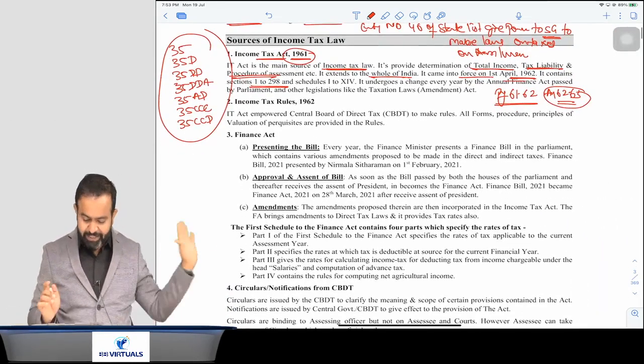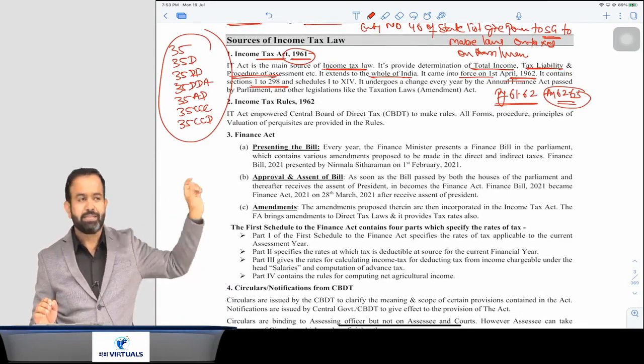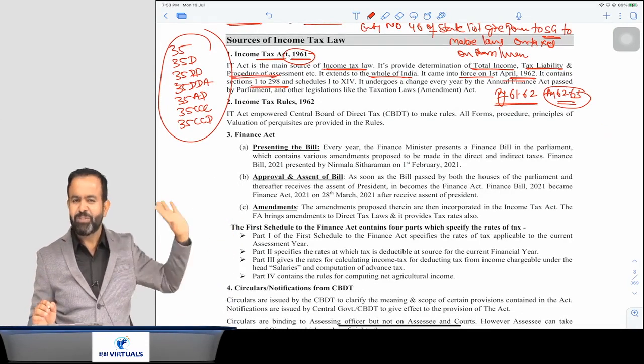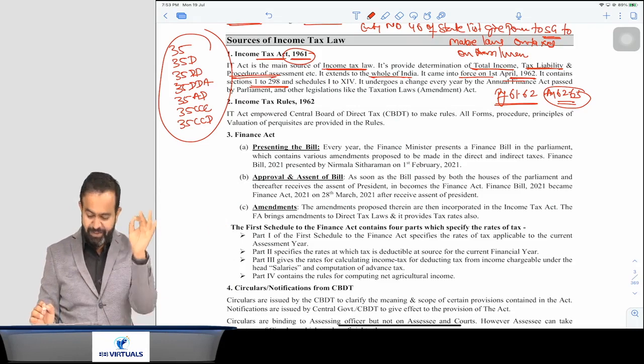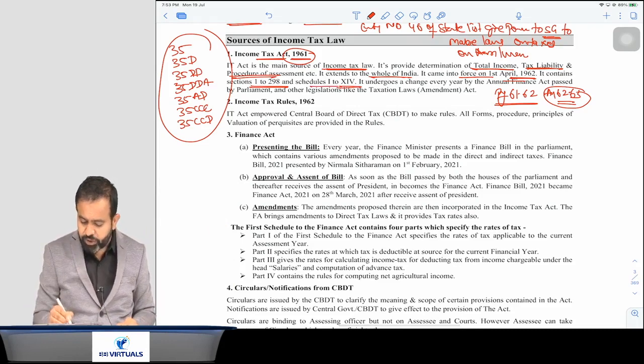So in income tax act there is section number 1 to 298, but there are various sections like section 35, 35D, DD, means there are various sections. So there will be more than 500 section in income tax act. And it is divided in schedule 1 to schedule number 14.